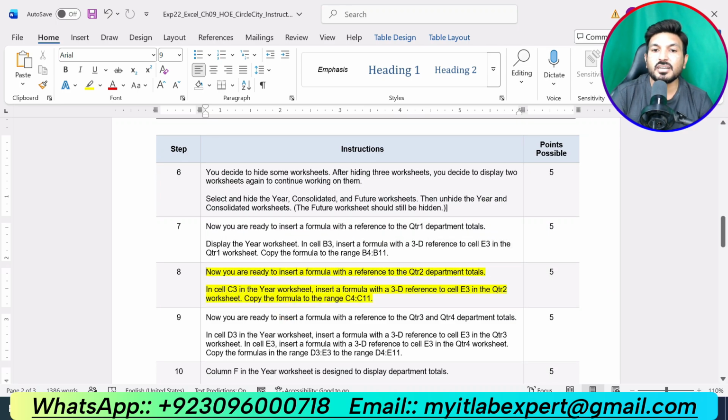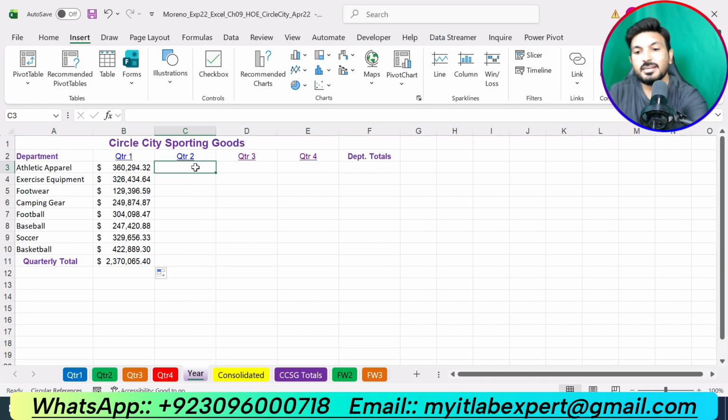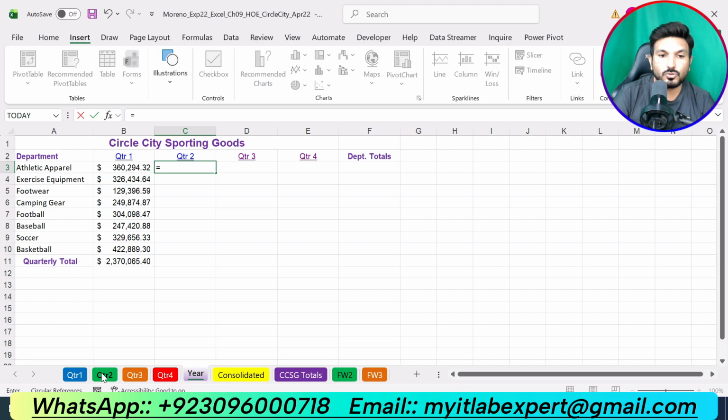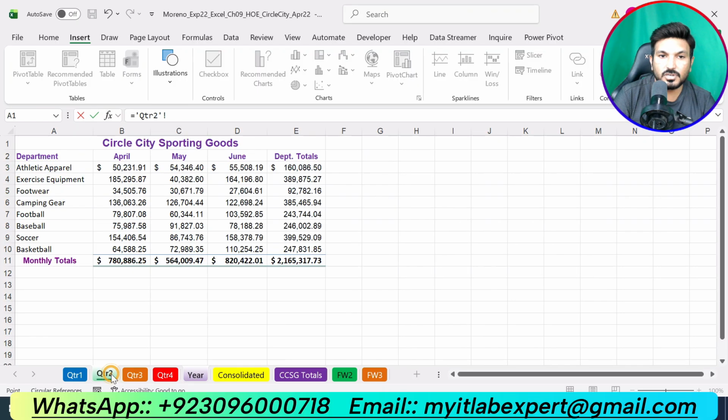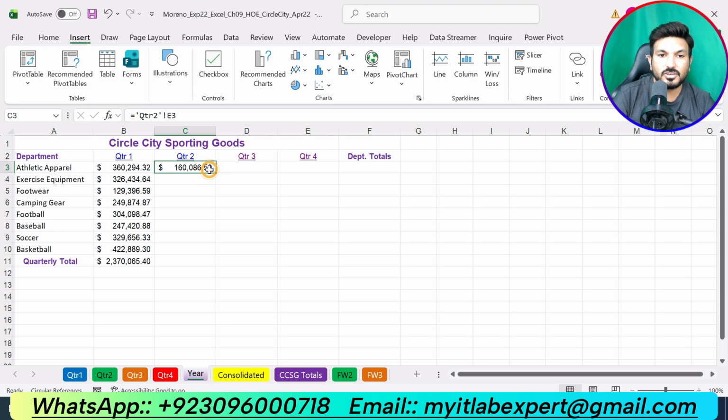Now you are ready to insert a formula with the reference to quarter 2 department total in cell C3 in the year worksheet. Insert a formula with a 3D reference to cell E3 in quarter 2 worksheet. Copy the formula to the range C4 up to C11. Go to C3, type equal sign, go to quarter 2 worksheet and cell E3. Press enter. Now use the fill handle to copy the formula down in column C.